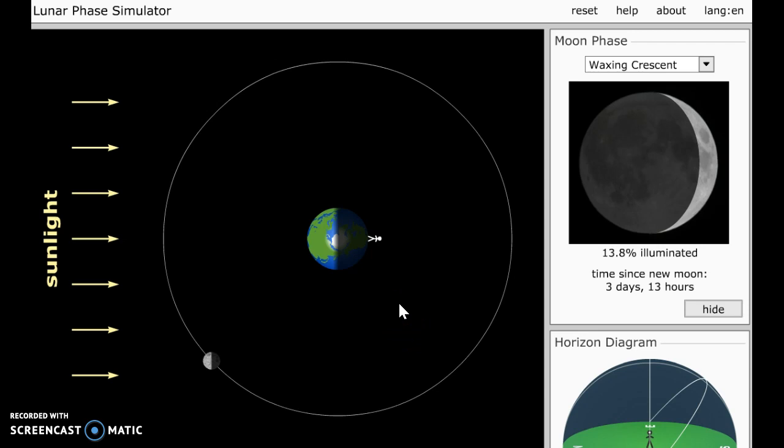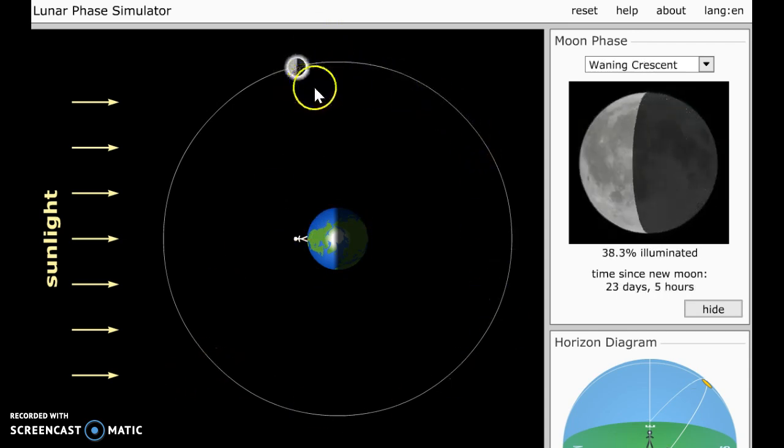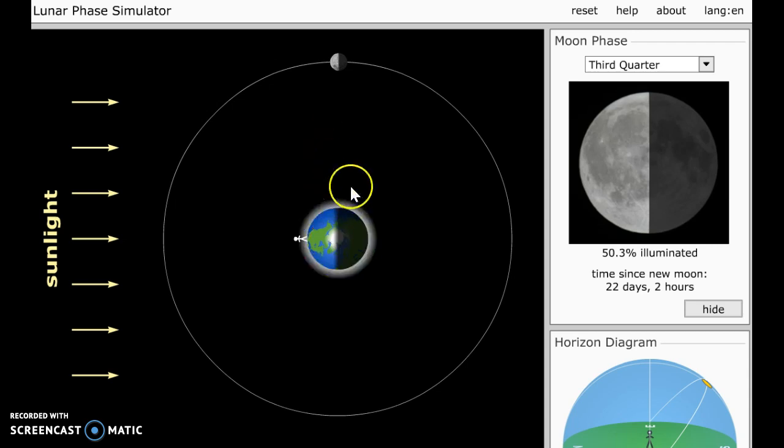Number six is you see a moon low in the west right at noon. Okay, so noon would be here. Looking east would be looking over here, so looking west would be over there. So we'd have to wait a few days to get the moon over here somewhere. It could be third quarter, maybe any of these over here could work. I guess waning crescent would be okay, but third quarter would probably be the best answer for this question. Remember that in the real world, this moon is actually much further away, and this human is much smaller. So third quarter is a good answer here.